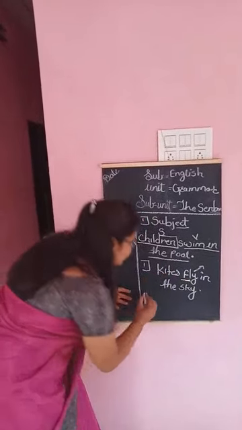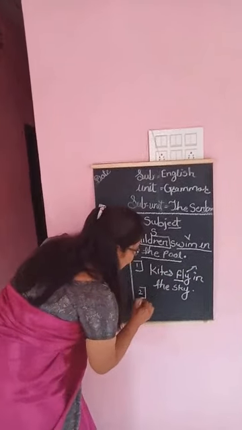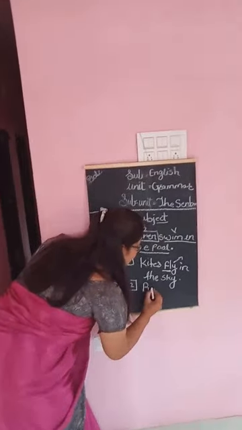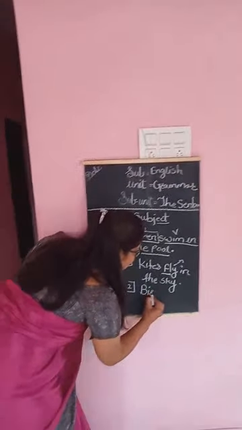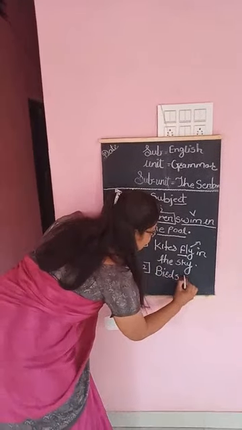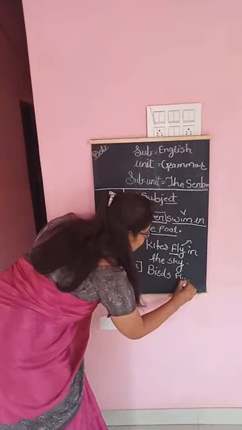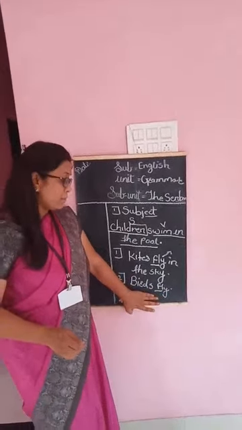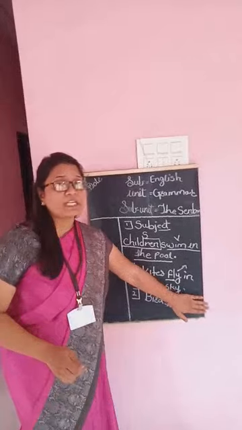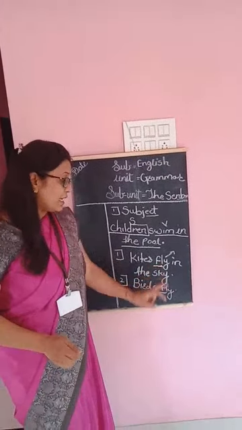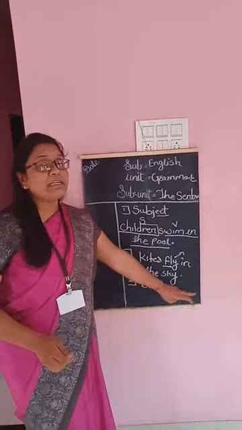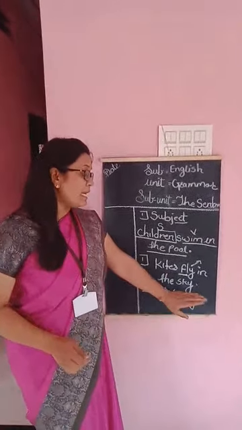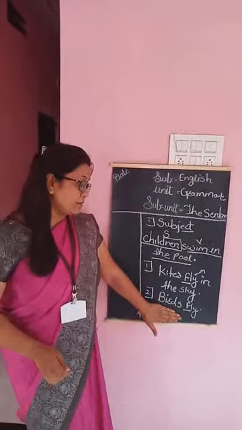But what is an intransitive verb? It is a verb which does not have an object in the sentence. For example, "Birds fly." In this sentence fly is a verb, but after fly there is no object. That's why here fly is an intransitive verb, meaning a verb which does not have an object.